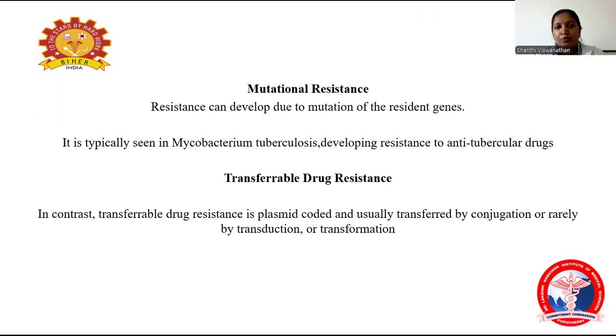Coming to mutational resistance, resistance can develop due to mutation of the resistant gene itself. This is typically seen in Mycobacterium tuberculosis developing resistance to anti-tuberculosis drugs. That's why we use a combination of drugs in Mycobacterium tuberculosis; we are not using single-drug therapy. Transferable drug resistance, in contrast, is plasmid coded, usually transferred by conjugation or rarely by transduction and transformation. Here the resistant genes are transferred from one bacteria to another by conjugation, transduction, or transformation. Now we'll see them one by one in detail.